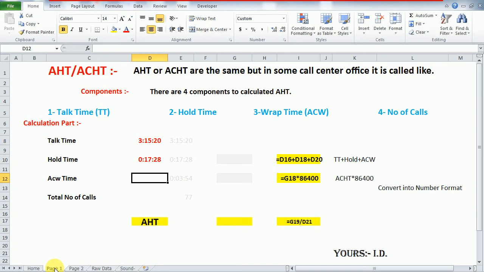It is the time when we disconnect the call, the call is completed and the new call comes. So the time between a new call and the old call is called ACW time. Let's suppose ACW time is 3 minutes.